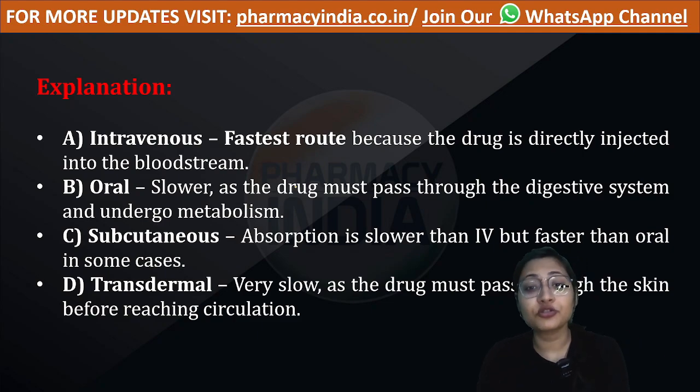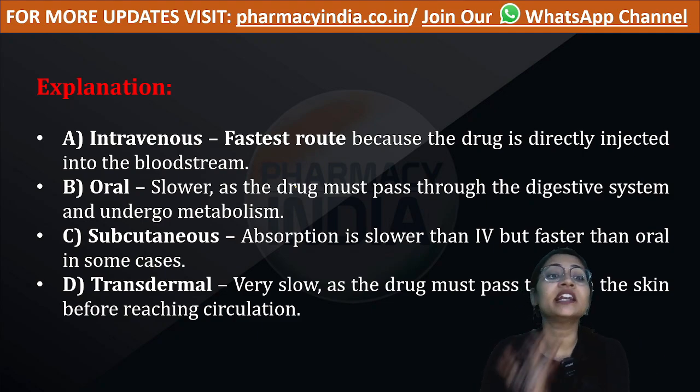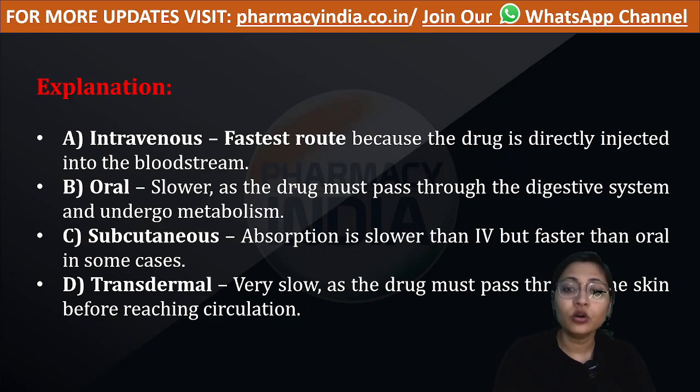Intravenous is the fastest route because the drug is directly administered into the bloodstream. In intravenous, we directly inject the drug into the systemic circulation. Therefore, no time is wasted for the drug's absorption. As well, the bioavailability of intravenous is 100%.